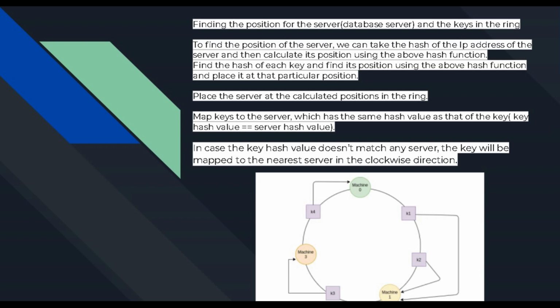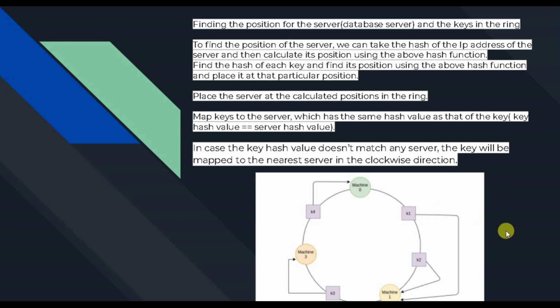We got a hashing of IPs of the machines, like machine 0, machine 1, machine 3, and we got a hashing of the keys like K1, K2 and K3, and then we placed them on the server at the calculated positions. Then we map each key to the server which has the same hash value. So we have a hash value of machines, we have a hash value of a key, and then we place some combo and we try to map these things.